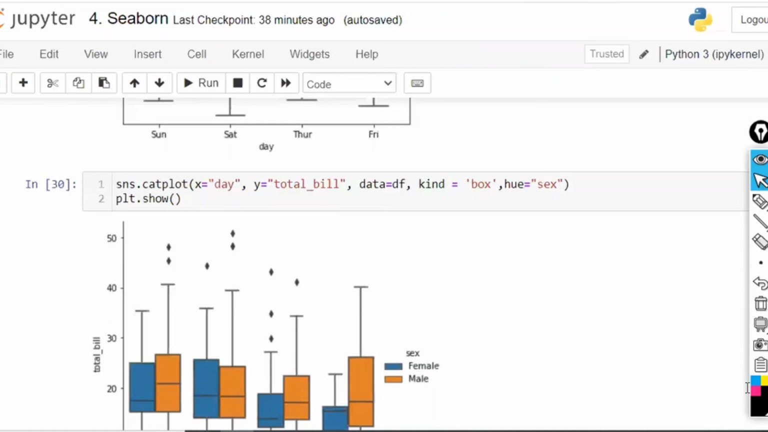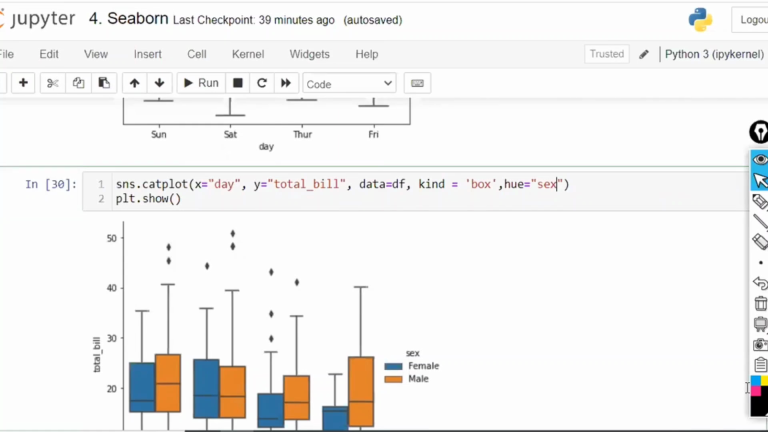Why this one only, gender only? You can take the size also, right? You can write the size, you can write the smoker, you can write the gender. And here I have shown you one of them. The remaining two you have to add and you have to observe.